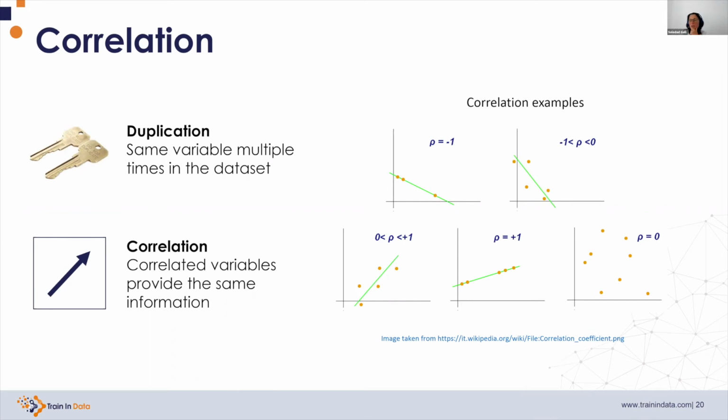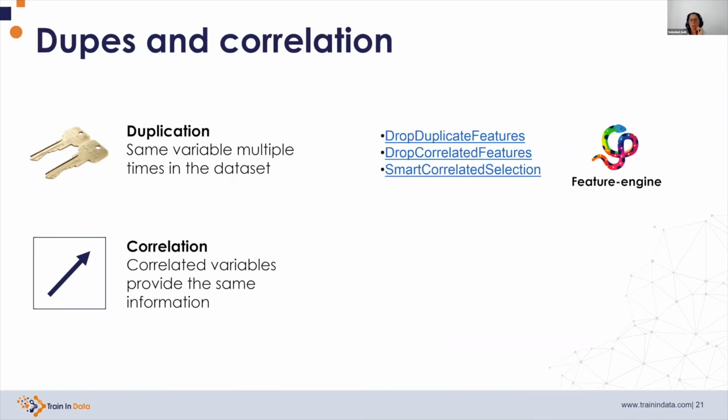Now, Feature Engine offers functionality to remove duplicated variables and also to find and remove correlated features. With drop duplicate features, we use it just as we would use any scikit-learn transformer. With fit, it finds the duplicated. With transform, it keeps one of the duplicated variables and removes the rest.